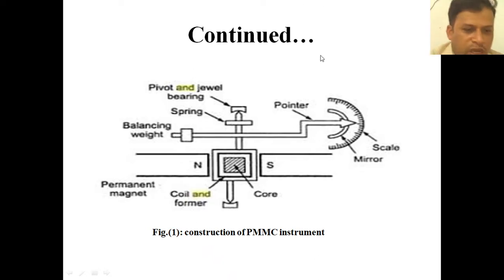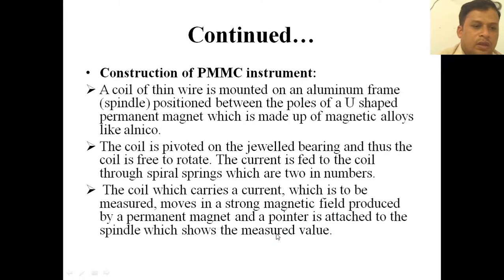So in this PMMC instrument, whenever the current is passed through, it experiences some force and this particular pointer will start deflecting. The coil is put on a jewel bearing and thus the coil is free to rotate. The current is fed to the coil through two spiral springs. The coil which carries the current to be measured moves in a strong magnetic field produced by a permanent magnet, and a pointer is attached to the spindle which shows the measured value.